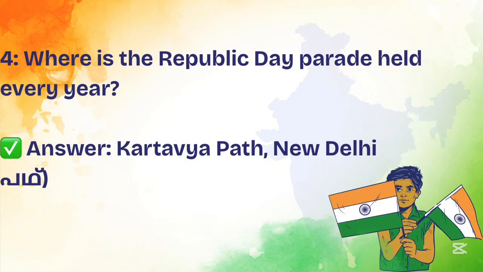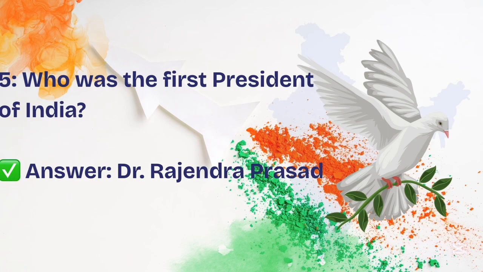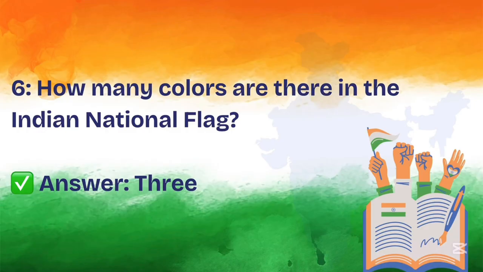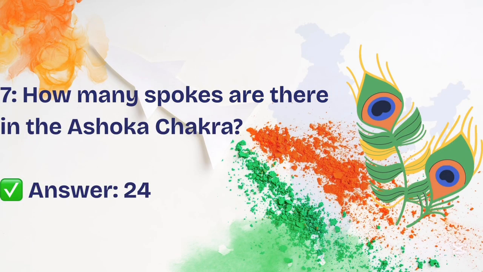Where is the Republic Day parade held every year? Answer: Kartavya Path, New Delhi. Who was the first president of India? Answer: Dr. Rajendra Prasad. How many colors are there in the Indian national flag? 3. How many spokes are there in the Ashoka Chakra? Answer: 24.